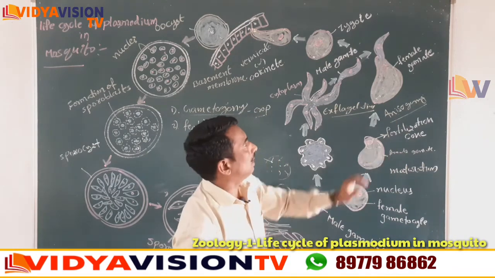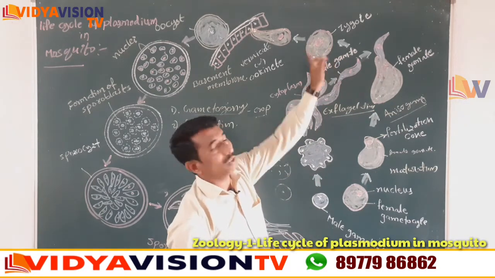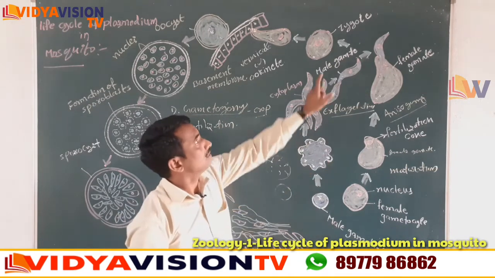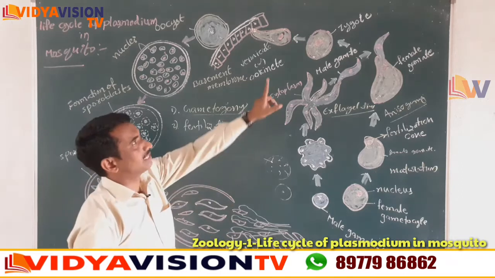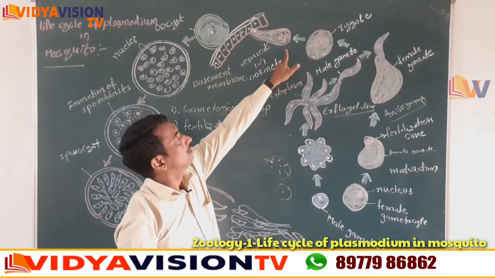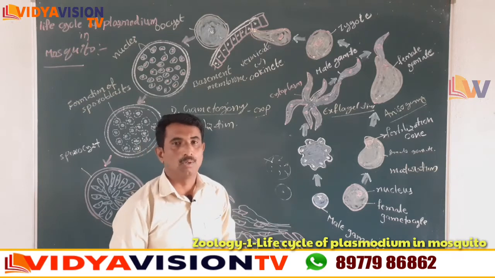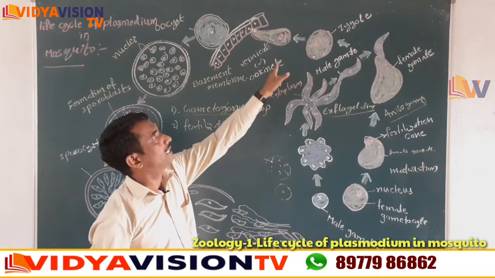Okay children. After fertilization, the zygote is formed. Sometimes the zygote is in an inactive stage. Then the zygote becomes long in length, slender, motile and vermiform in structure. That is called the ookinete, children.